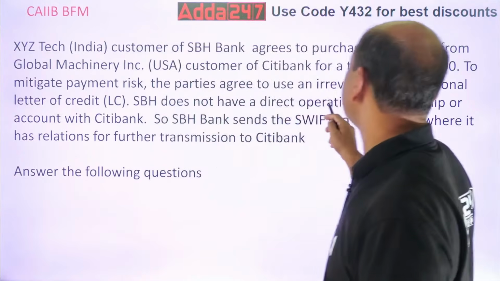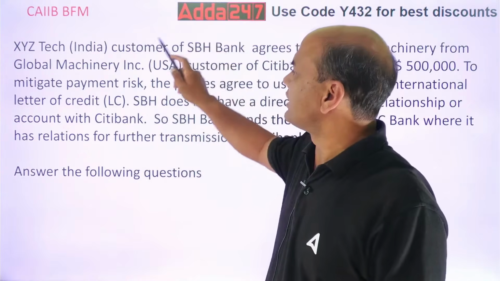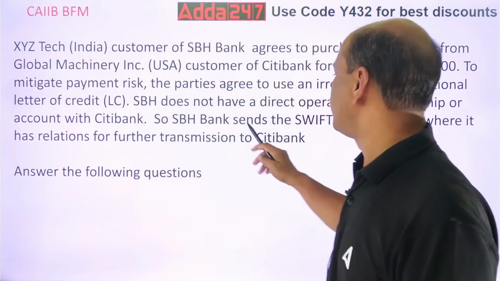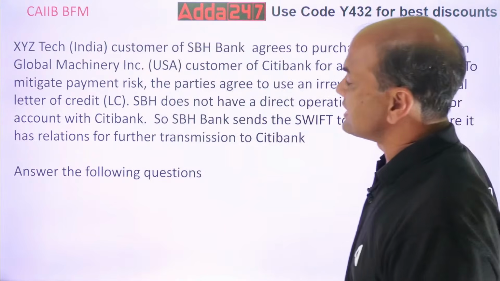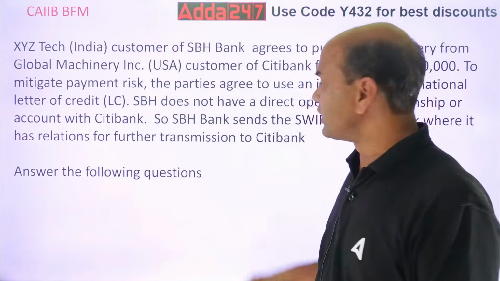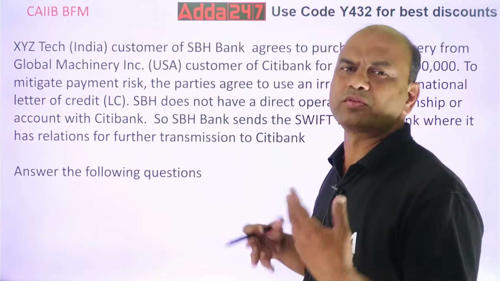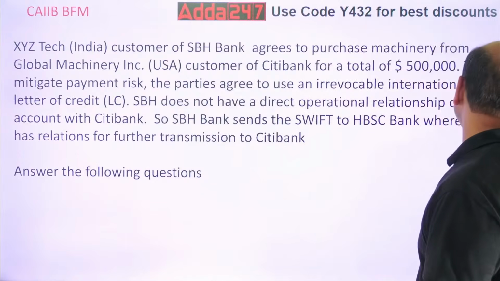SBH does not have a direct operational relationship or account with Citibank. So this bank does not have any relationship with Citibank. SBH Bank sends a SWIFT to HSBC Bank, where it has relationships, for further transmission to Citibank. SBH does all the connections through it, as it does not have a direct relationship with Citibank. Understand the concept over here.